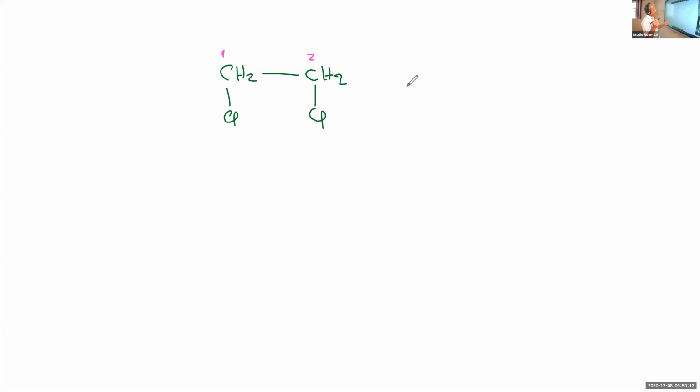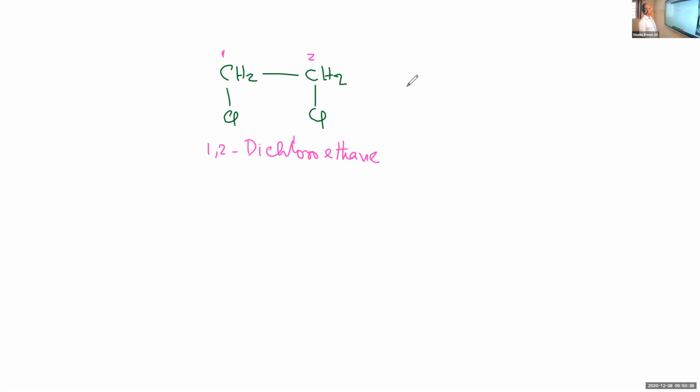So you must mention the positions of the heteroatoms, the functional groups. They are at the 1,2 position. So the name of this compound is 1,2-dichloroethane.